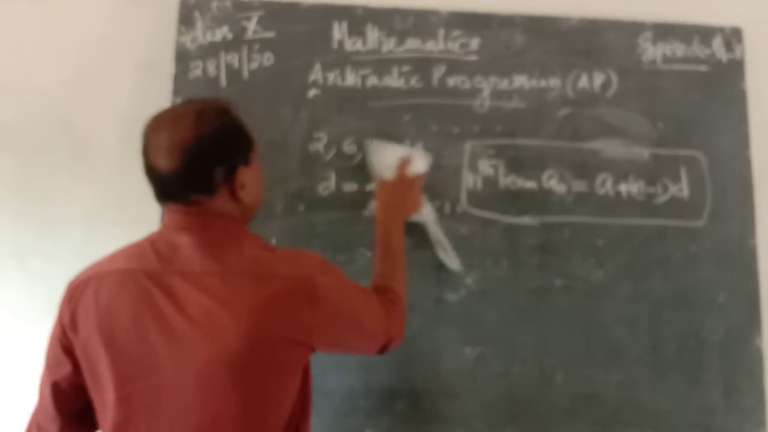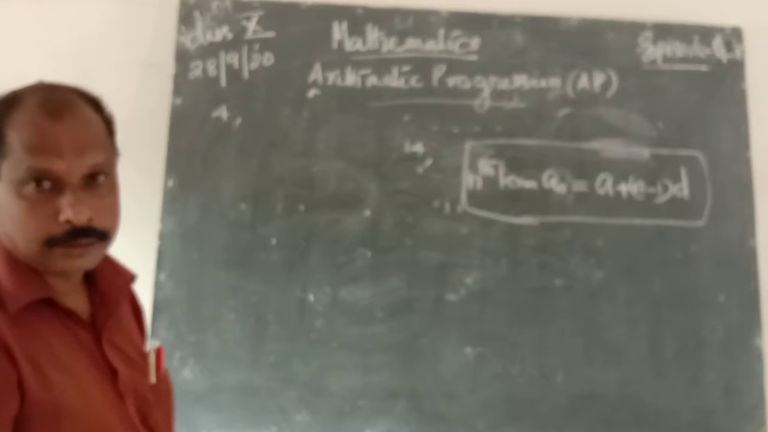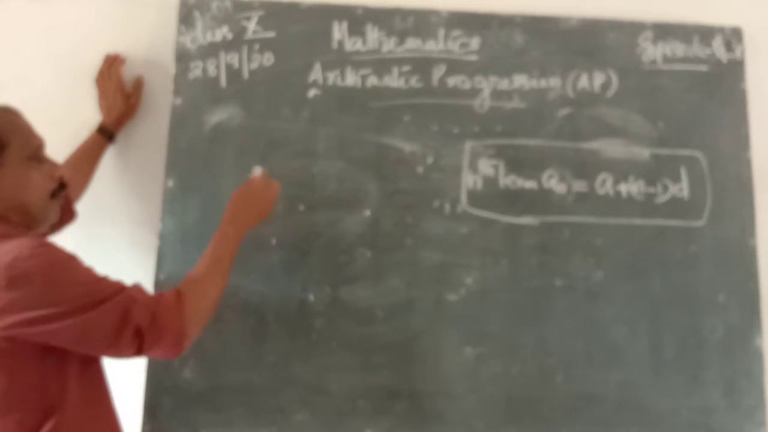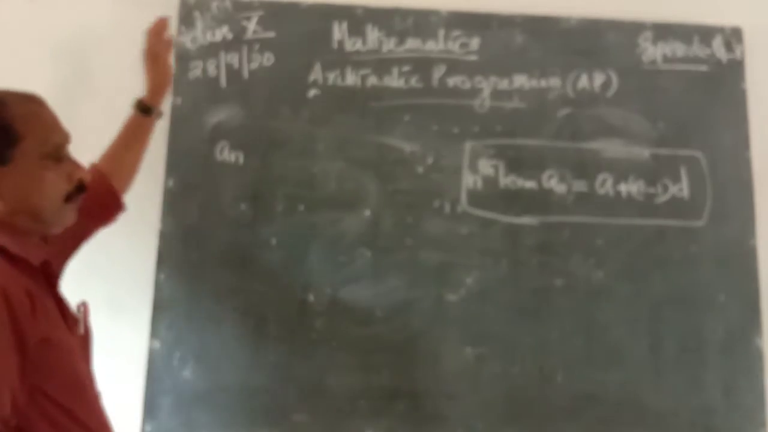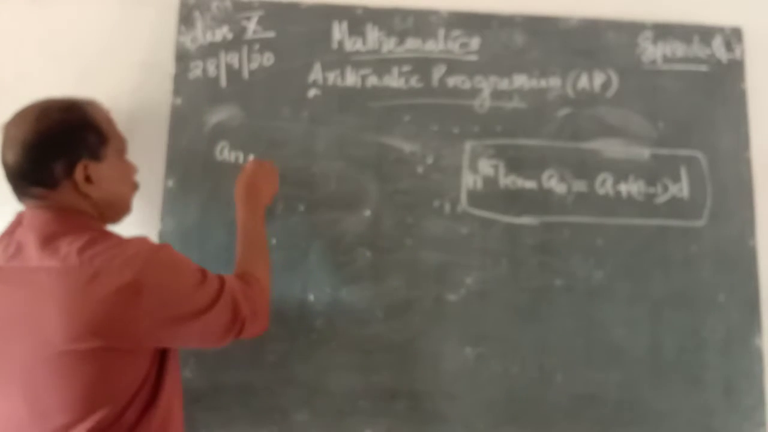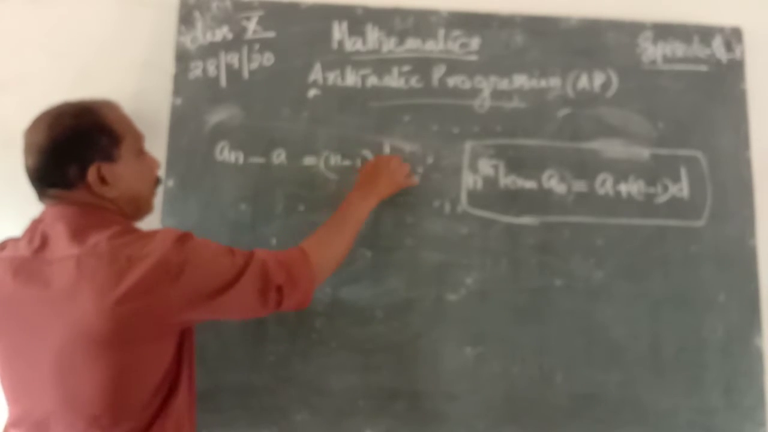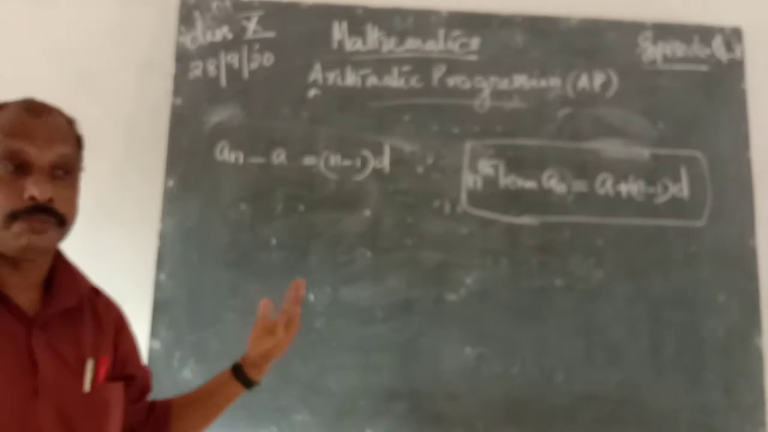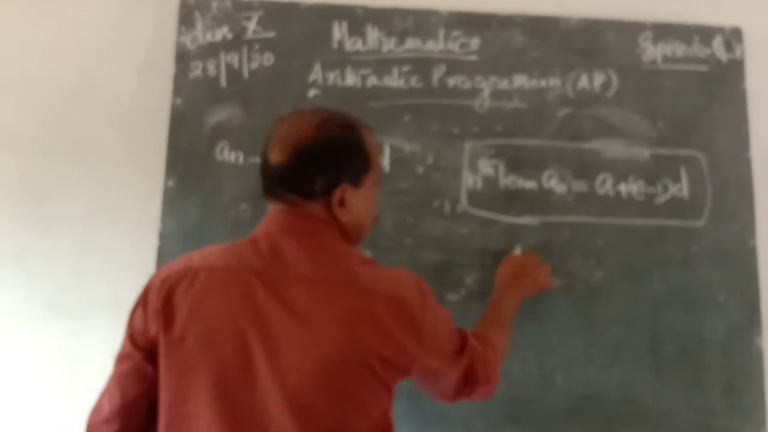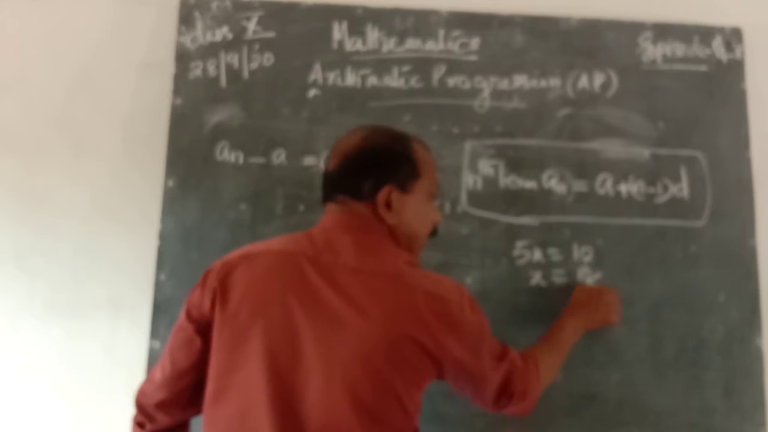Then we know that the nth term of the sequence is an is equal to a plus n minus 1 into d. That is the nth term of the sequence for the progression. Shifting that a to the left, we get an minus a is equal to n minus 1 into d. From that nth term, shifting that a to the left, we get an minus a is equal to n minus 1 into d.